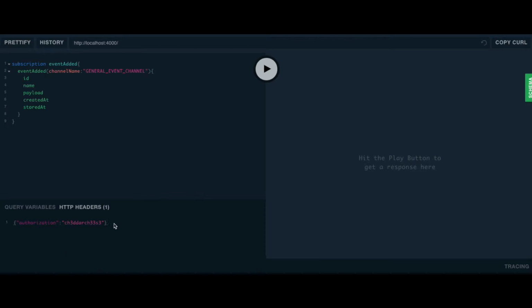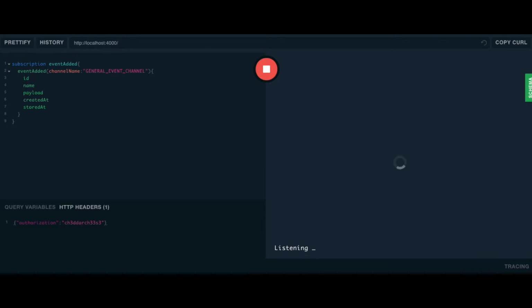But before I do, notice that I do have authentication information, so not just anybody can get into the API. And here's the authorization password. So I do that, and now I'm listening. Notice that I'm listening to the API for the subscription event added.